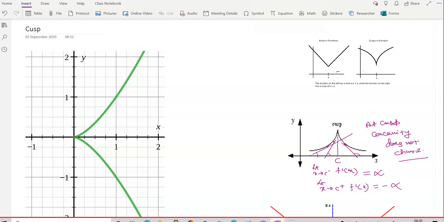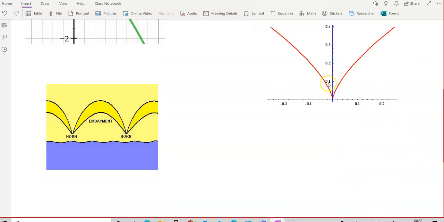Here you cannot perform the experiment because at every point, before reaching the point, say x is equal to 2, whatever you got, this dy by dx has a fixed value. After this point also dy by dx has the fixed value. So this point is the point where cusp exists. This is the point where cusp exists.